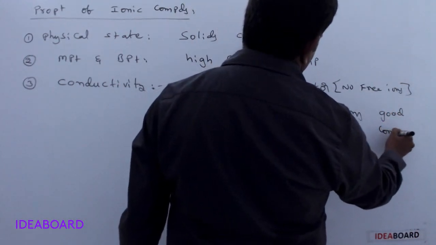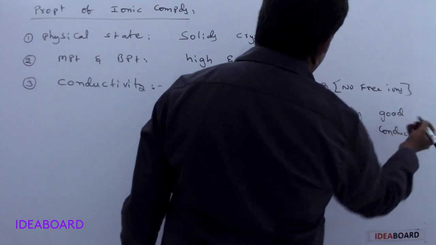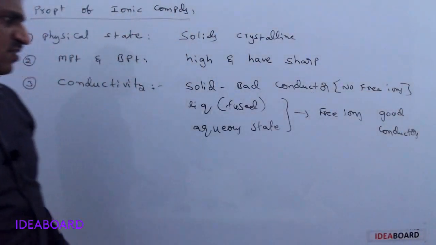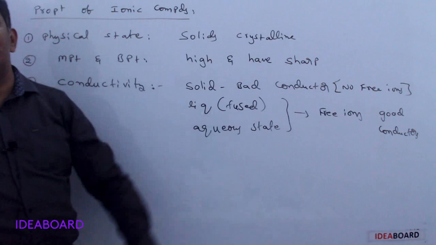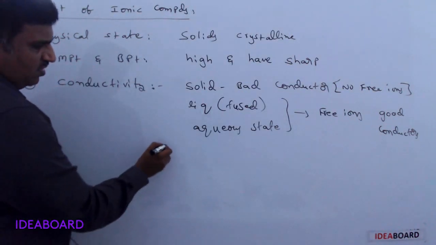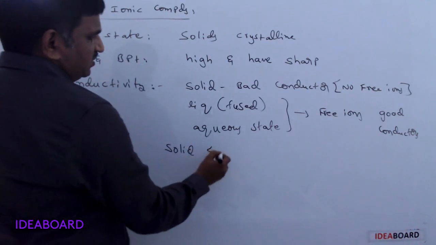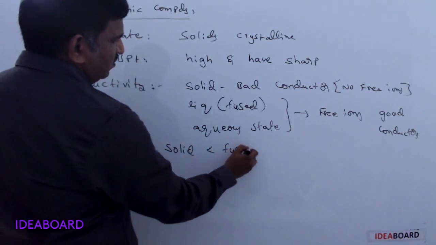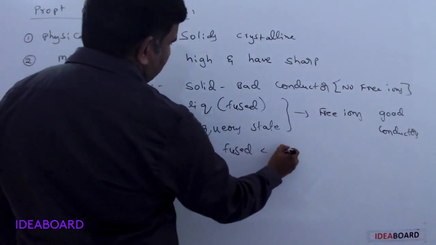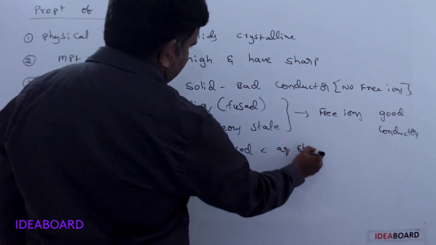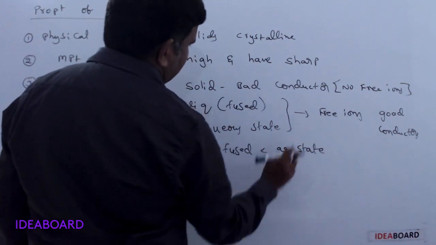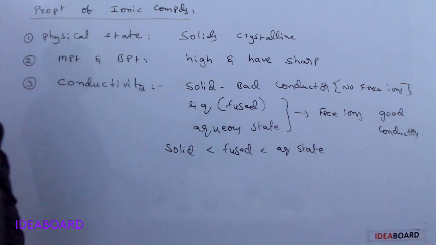So generally the conductivity order is solid state less than fused state, fused state less than aqueous state. So in the aqueous state, ionic compounds have high conductivity.